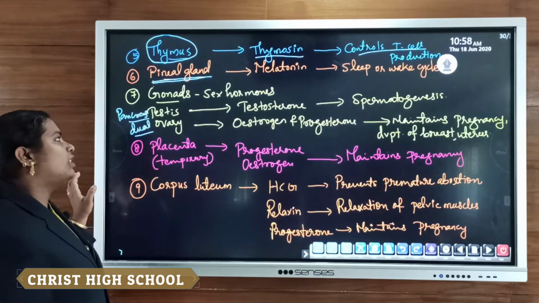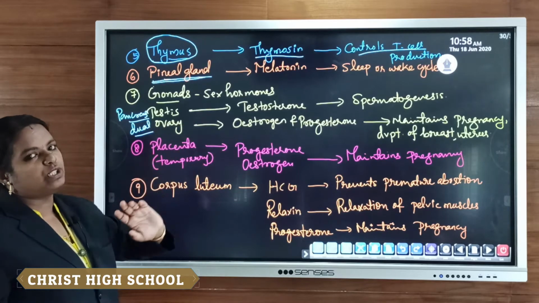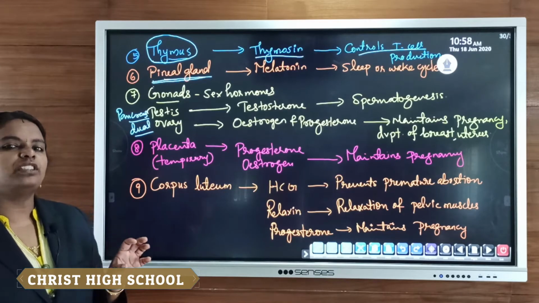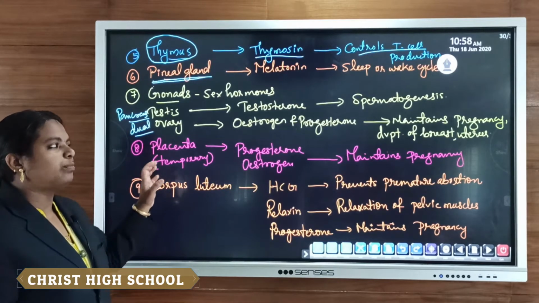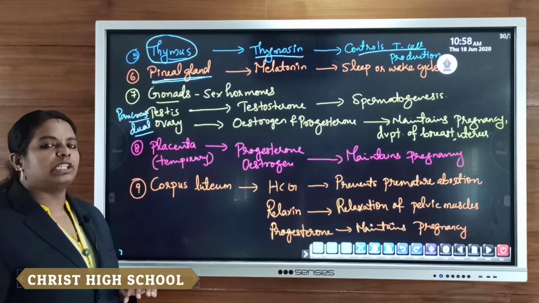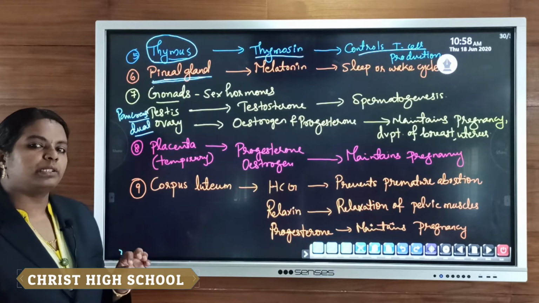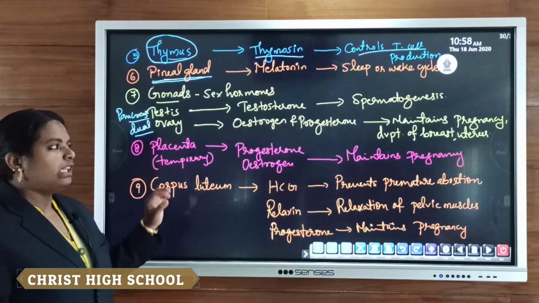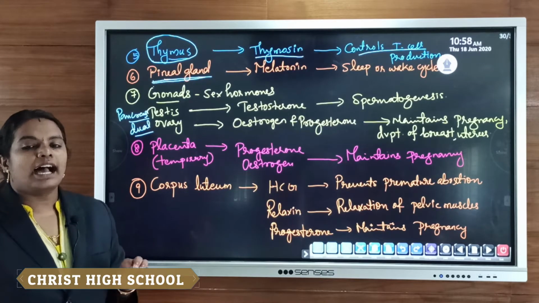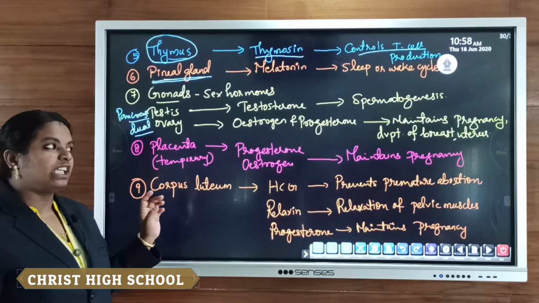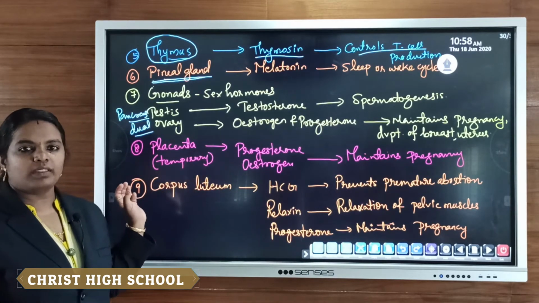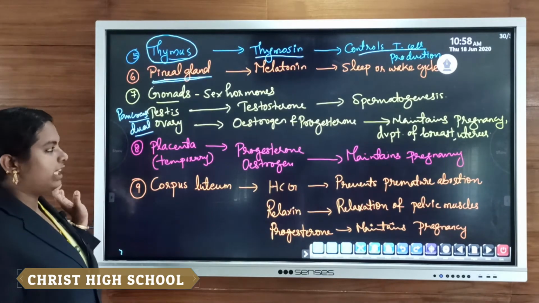The endocrine secretion of the testes is testosterone, known as the male sex hormone. The main function of testosterone is that it helps in the process of spermatogenesis, that is, it stimulates the formation of sperms in the testes. It also helps in the development of secondary sexual characters in males. Clear?